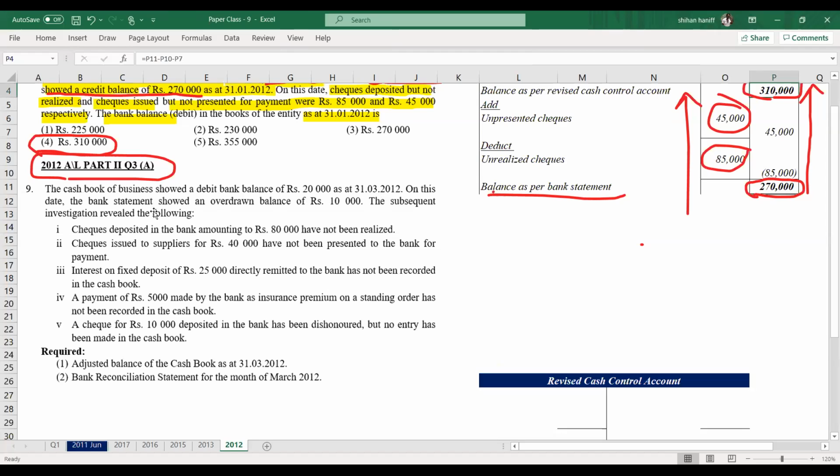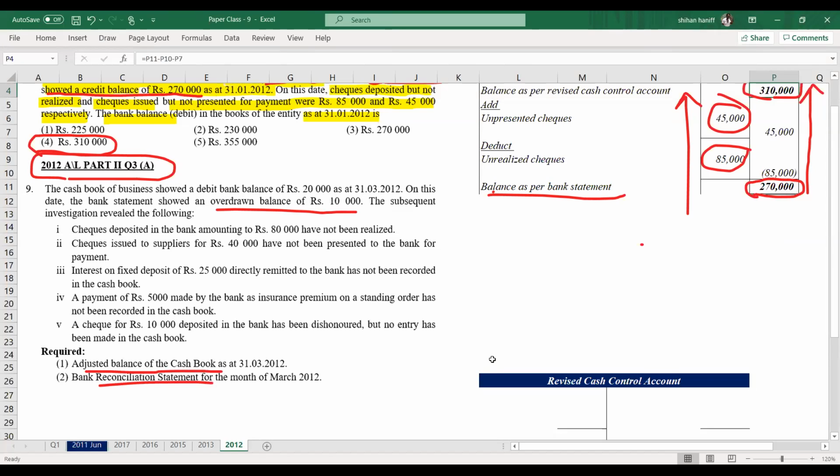On this date, the bank statement showed an overdraft balance of 10,000. Overdrawn means it's a minus balance. The subsequent investigation revealed the following: adjust the bank of the cash book, bank reconciliation statement.